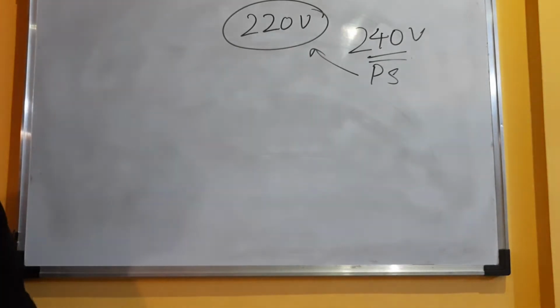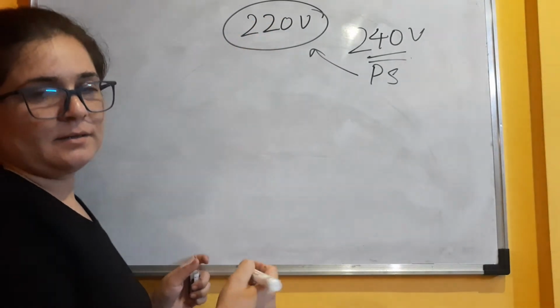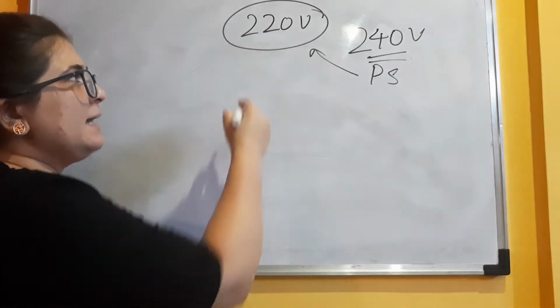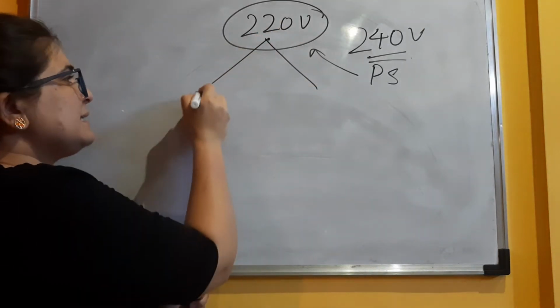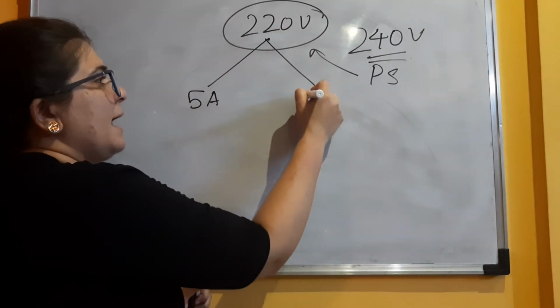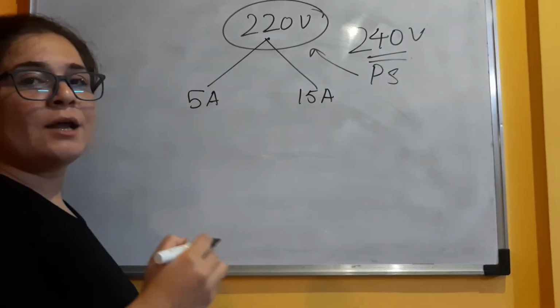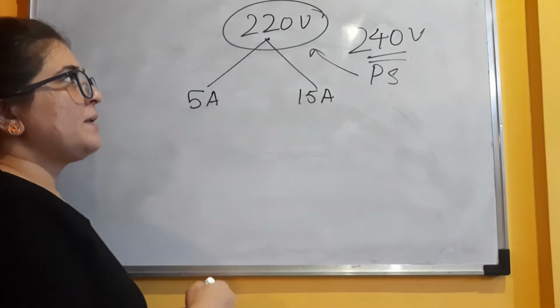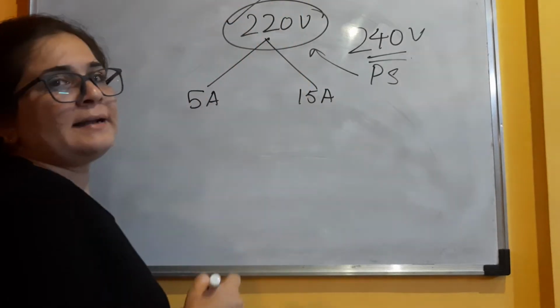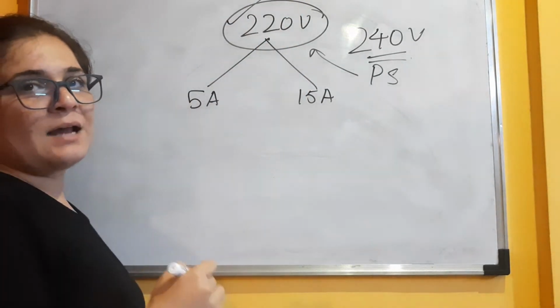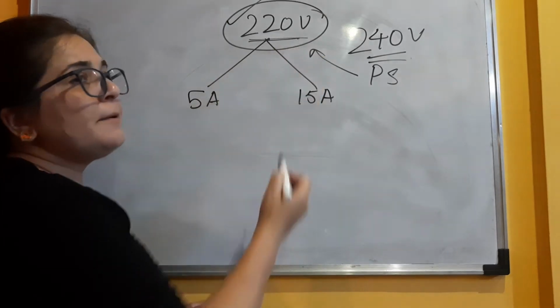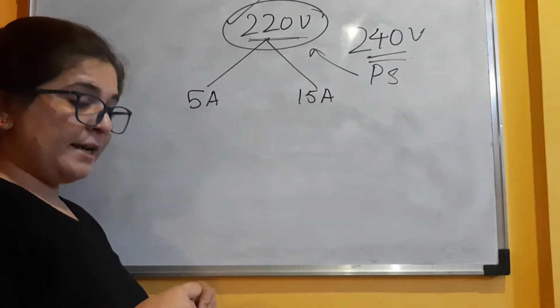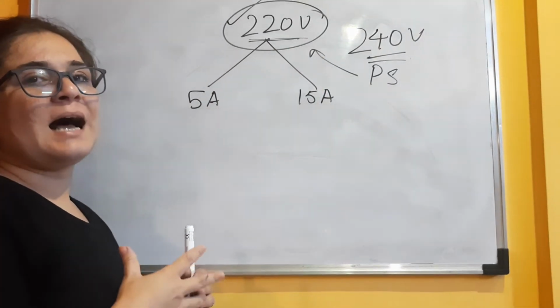Once it reaches the consumer's end, it is further divided into two parts, 5 ampere and 15 ampere. Now again I'm going to recall the point that all our electrical appliances are working at 220 volt, but the current requirement of the appliances is different.